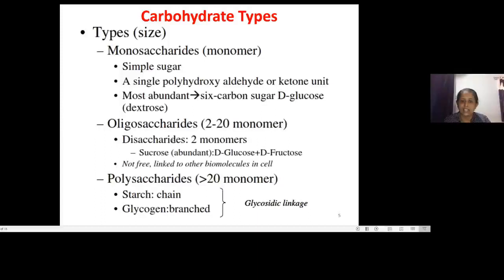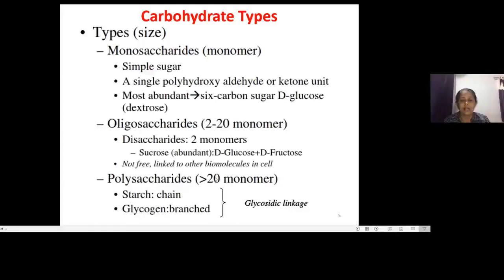The most abundant disaccharide is sucrose, composed of D-glucose and D-fructose joined to each other, forming a disaccharide of 2 monomers. The third category, polysaccharides, is composed of more than 20 monomers.